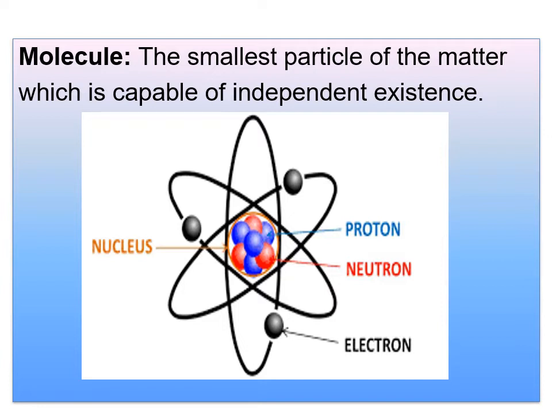The next one is molecule. The smallest particle of matter which is capable of independent existence is called a molecule. And listen to some more points here. It is the smallest particle of a substance which possesses the properties of the whole substance, and this molecule cannot be subdivided. This part also you have to keep in mind. And in this we have two types: the molecule of an element and the molecule of a compound. I will tell in the later part.